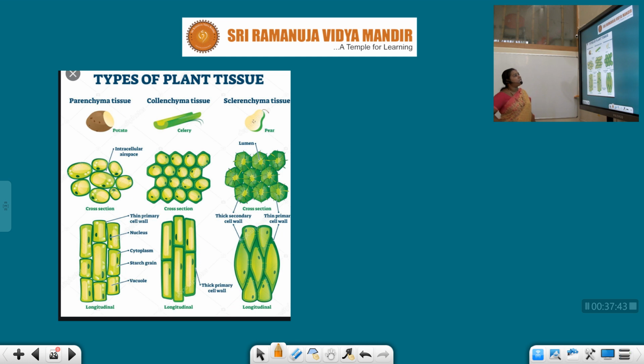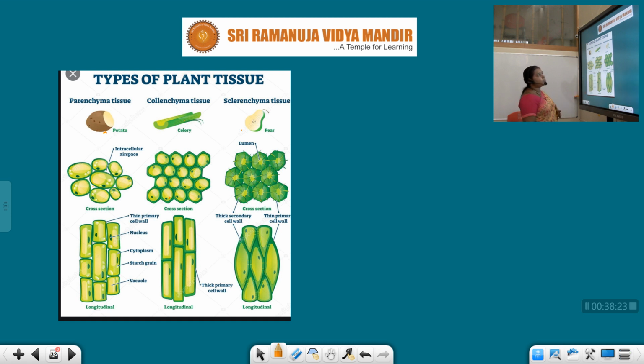Let us see the diagrammatic representation of the different tissues, that is parenchyma tissue, collenchyma and the sclerenchyma. Observe the cross section. Cells of the parenchyma are generally oval, spherical or polygonal in shape. Intercellular spaces are present. Here, if you see the cross section of the collenchyma, the cell wall is made up of cellulose. Here also cells are compactly arranged, with no intercellular spaces, and mostly irregular in shape.